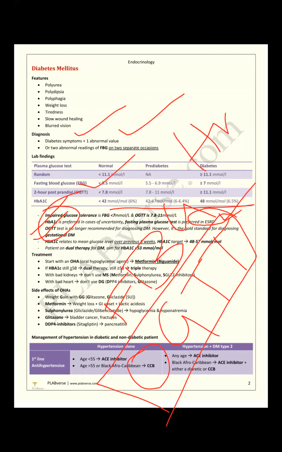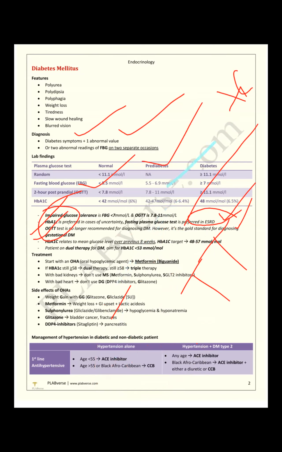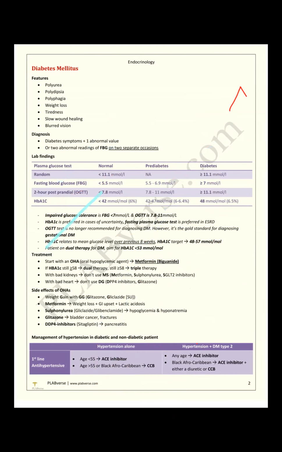These are the exam recalls. Many candidates prefer when they state both HbA1c and OGTT. For our exam, we have to select OGTT, though they say it is no longer recommended as a diagnostic test. For gestational diabetes, OGTT is the gold standard. So remember this way: OGTT is no longer recommended for the diagnosis of diabetes mellitus. However, it is the gold standard for diagnosing gestational diabetes mellitus.